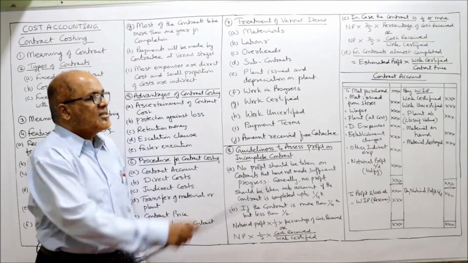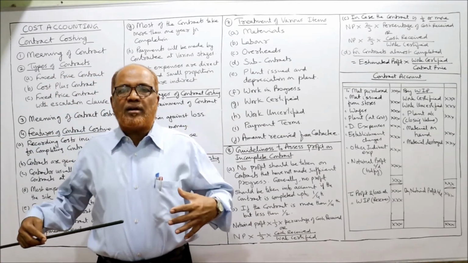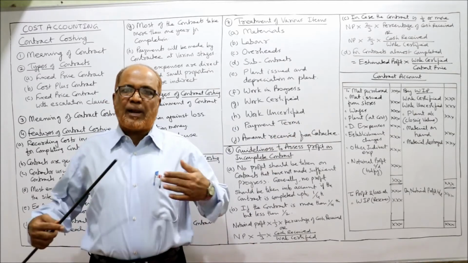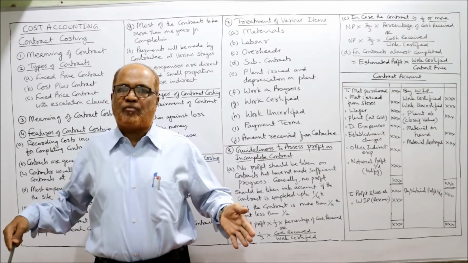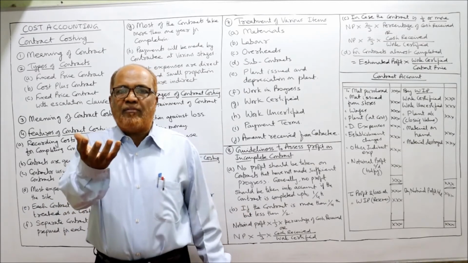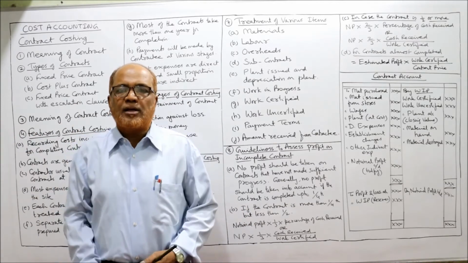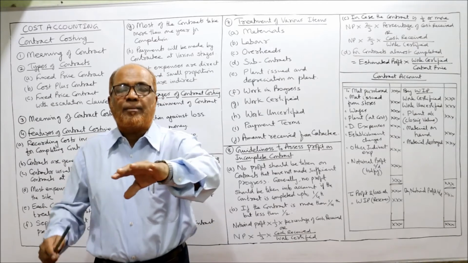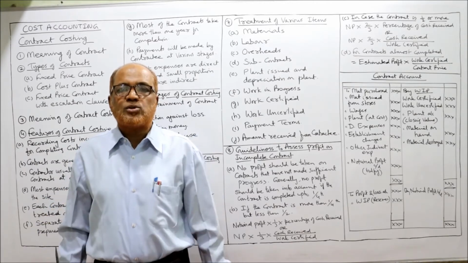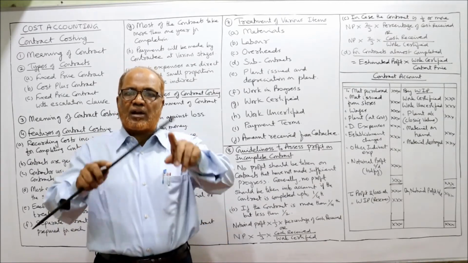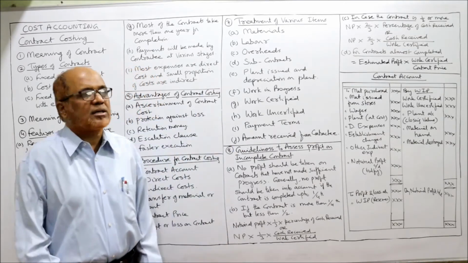Subcontract. The main contractor will give some work to a subcontractor. Example, I am the main contractor for the construction of a building. Suppose I have given the plumbing work to a plumber. I have given the contract to a plumber, so I am paying the plumber for performing that plumbing work. So this is called cost of subcontract. This cost of subcontract will be debited to the contract account.